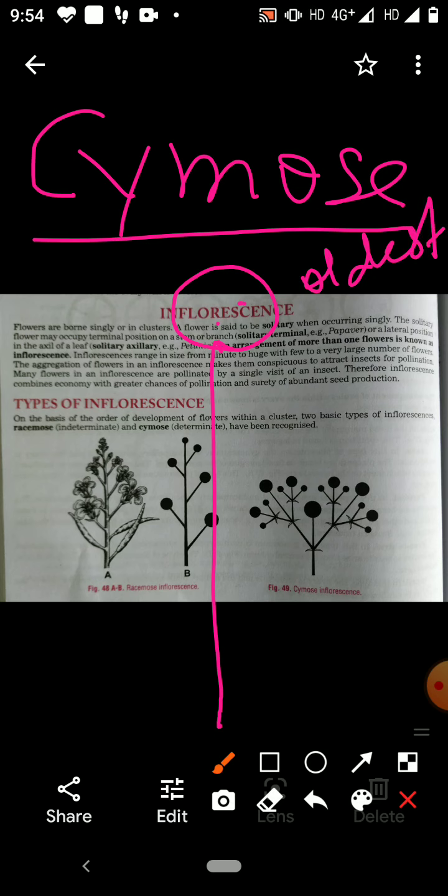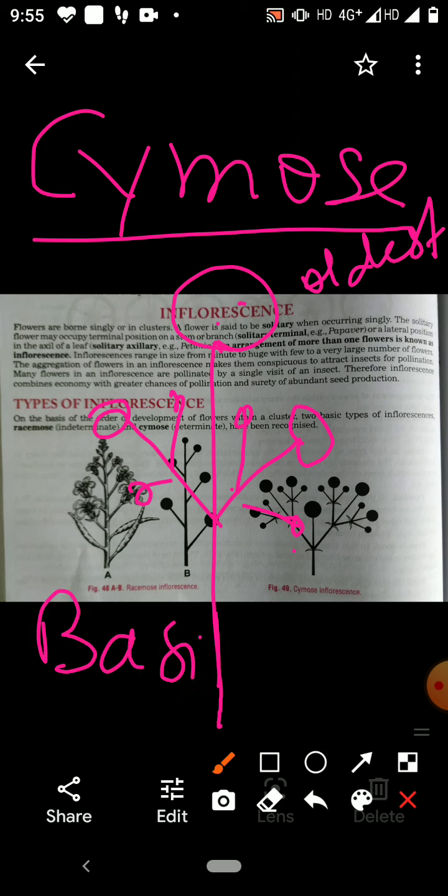After that, younger flowers are coming towards the base. There are younger flowers. Again, youngest flower, like this. So this type of arrangement of flower on the floral axis is called basipetal sequence or basipetal succession.